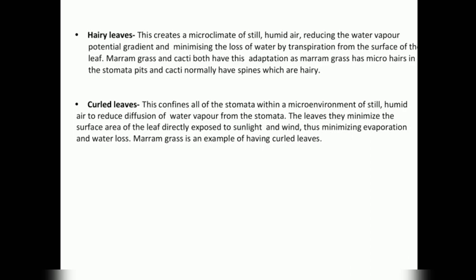Marram grass and cacti both have this adaptation, as marram grass has microhairs in the stomata pits, and cacti normally have spines which are hairy. Curled leaves. This confines all of the stomata within a microenvironment of still humid air to reduce diffusion of water vapor from the stomata. These leaves minimize the surface area of the leaf directly exposed to the sunlight and wind, thus minimizing evaporation and water loss. Marram grass is an example of having curled leaves.